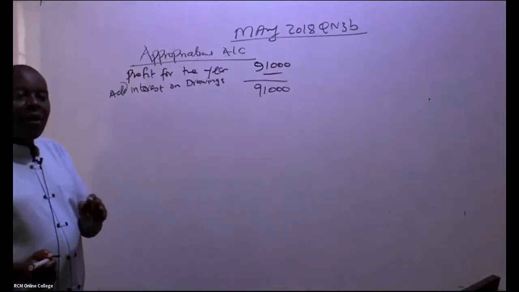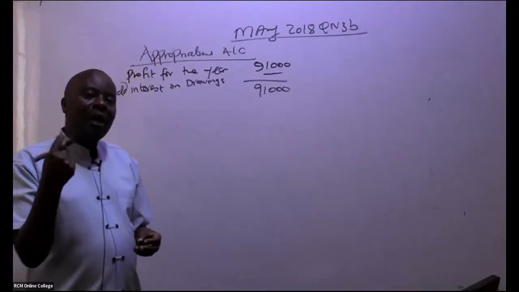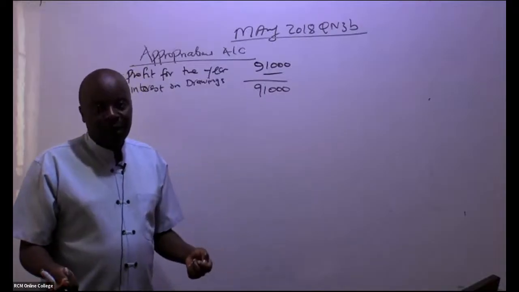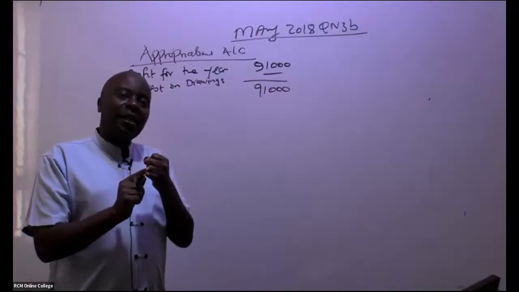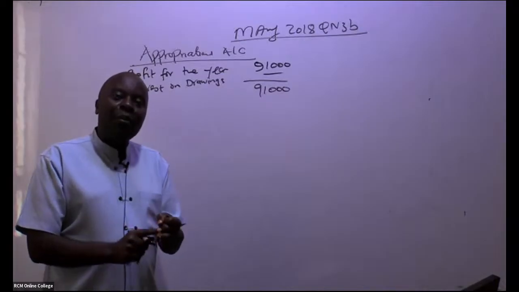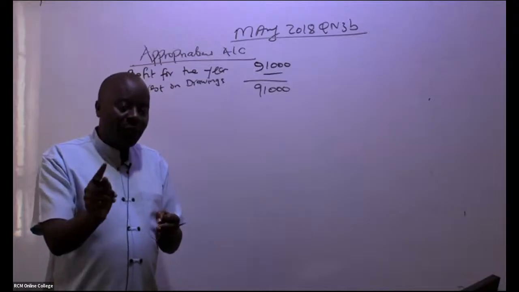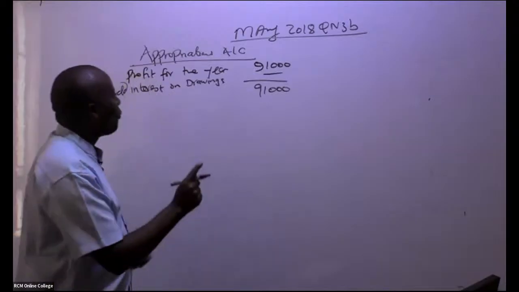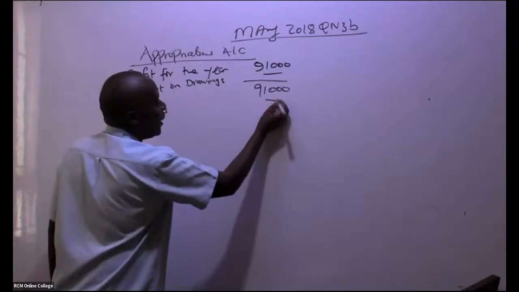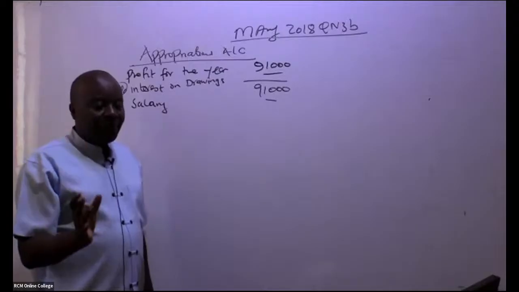Please don't forget that. Now, ladies and gentlemen, after you get this, you'll be able to think about what kind of payment you give to these partners. For example, the partners will be entitled to commissions, they'll be entitled to salaries, and they will be entitled to interest on fixed capital. So we start with the first one here, which of course will be salary. So we less salary. There is nobody who is getting a salary. I'm just putting figures there for the sake of it. Nobody is getting a salary.